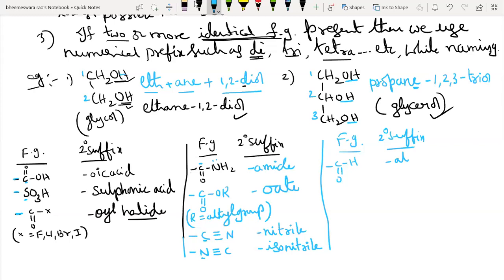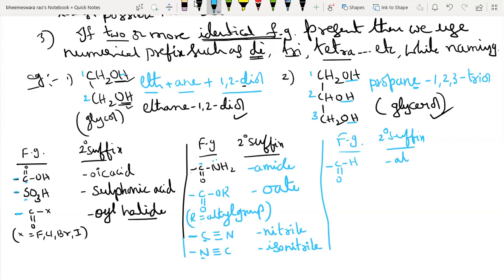In cyanide and isocyanide, what did I say? In cyanide, I am placing the bond here, which means it is linked to the parent chain through this carbon atom. But in isocyanide, through what? The nitrogen atom is bonded to the parent chain. That's the difference.